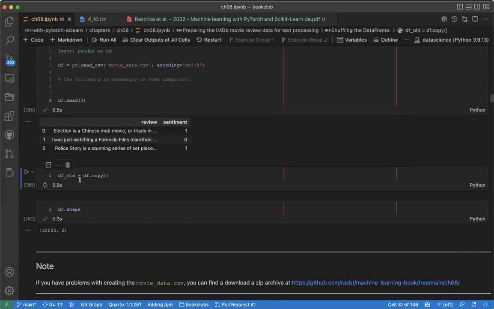Here I copy our data frame all. I want to use it in some ways. So here we can see our data frame. Shape allows you to see how many rows you have and how many columns, meaning that now we have 50,000 reviews and 2 columns.